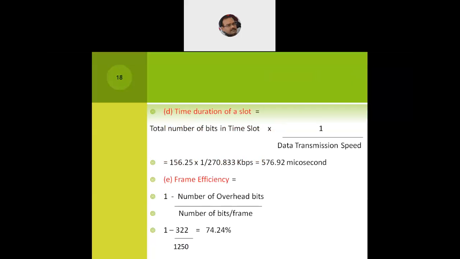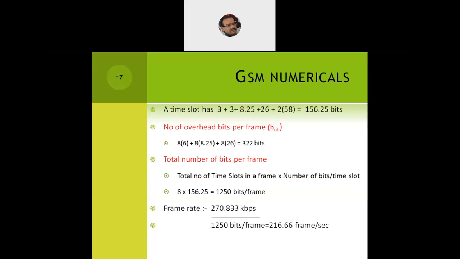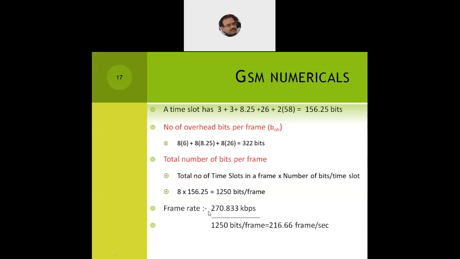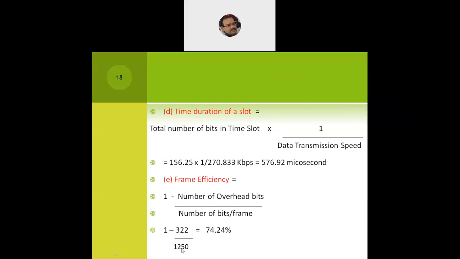And to calculate the frame efficiency, again we need to remember the formula: 1 minus the number of overhead bits in the numerator, divided by the number of bits per frame in the denominator. We calculated the overhead bits earlier, which is 322 bits, and the number of bits per frame, which is 1250, comes in the denominator. It gives us an efficiency of 74.24% for the transmission of the frame from subscriber to base as well as from base to subscriber.